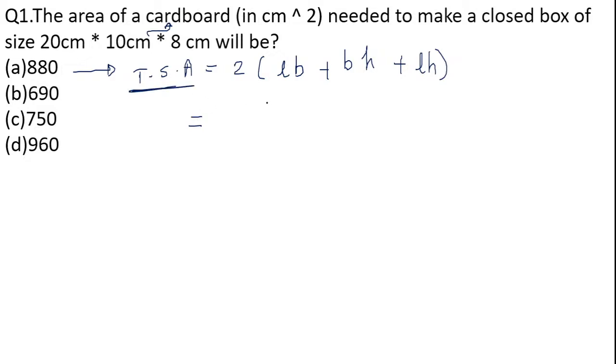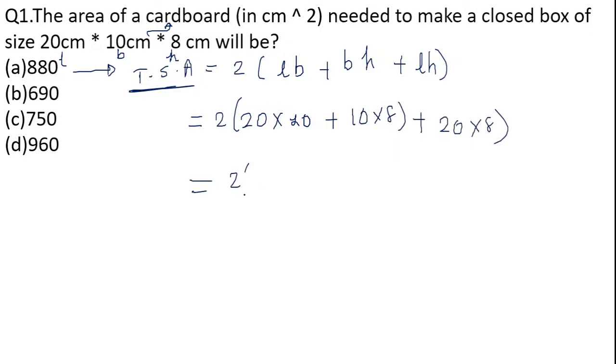We are actually making a box out of the cardboard, and for that we need to find the total surface area. So here, twice of, the length given here is 20 centimeter, breadth is 10 centimeter, and the height is 8 centimeter. The second thing you have to keep in mind is that all the given dimensions are in centimeter, right? So 20 into the breadth, 10, plus breadth 10 into height 8, plus length 20 into height 8.